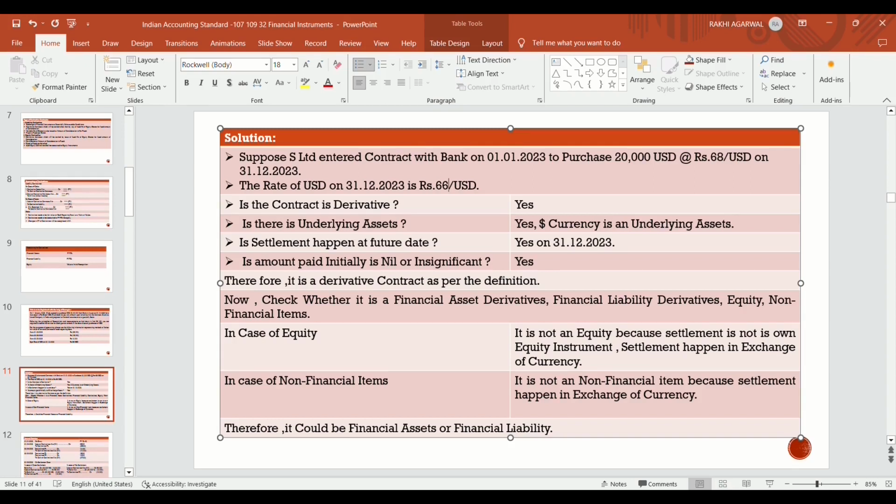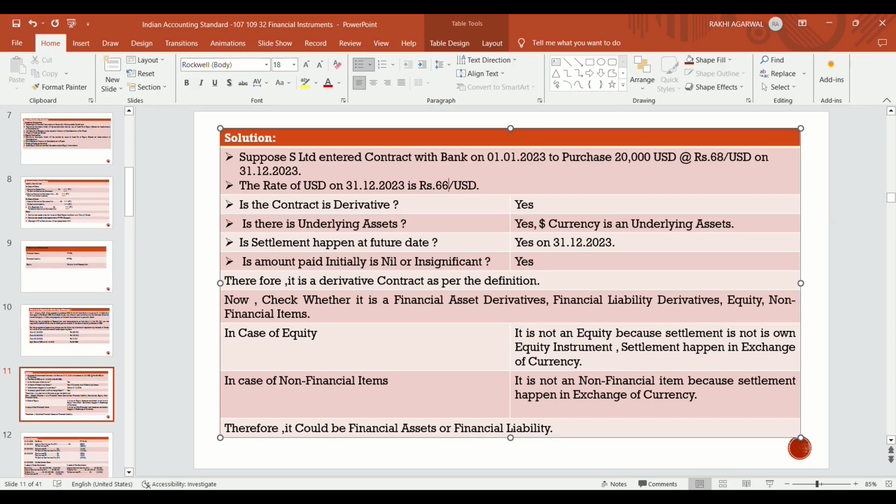Yes, the contract is prepared on 1st January and the settlement happens on 31st December 2023. Is the amount paid initially nil or insignificant? Because no amount is paid initially, it fulfills all the conditions of the definition of a derivative, so it's a derivative contract.